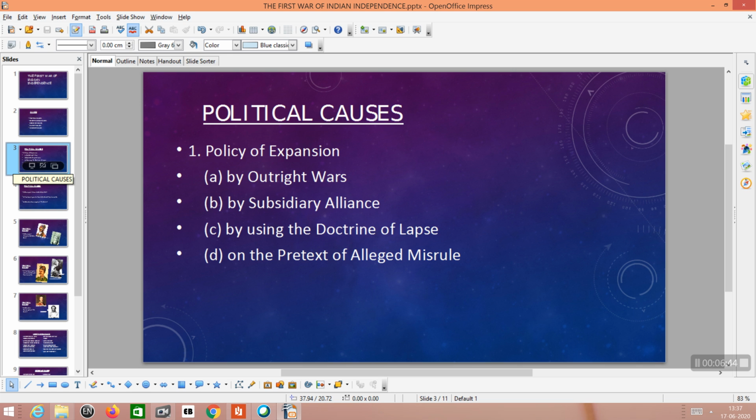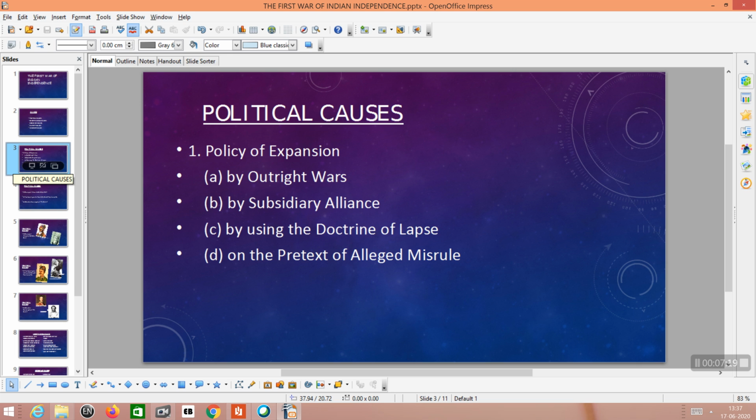And the next battle was the Battle of Buxar. The Battle of Plassey happened in the year 1757 and the Battle of Buxar happened in the year 1764. By these 2 wars, the Britishers annexed Bengal. It was the first victory over Indians by the British. That was the first point. By outright wars, the Britishers annexed so many territories.